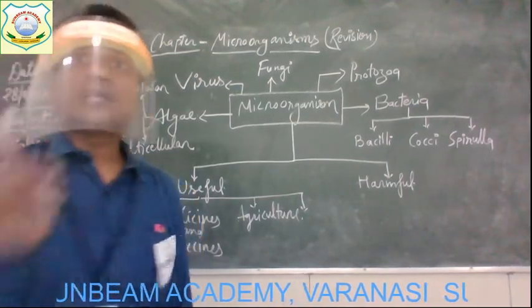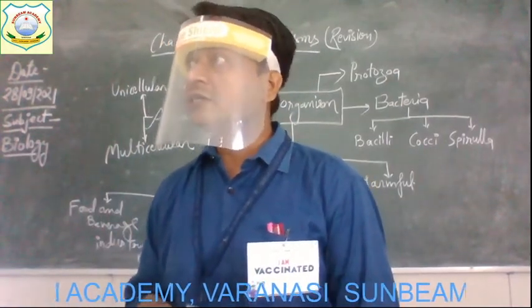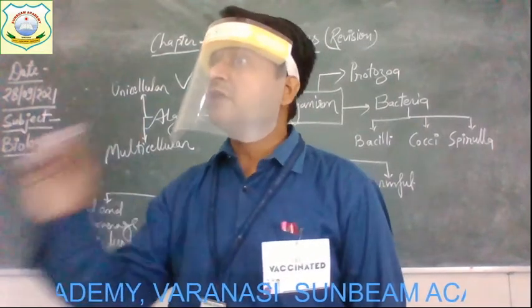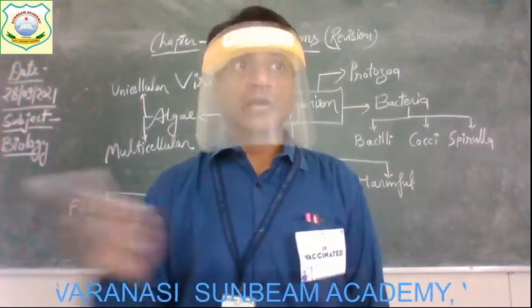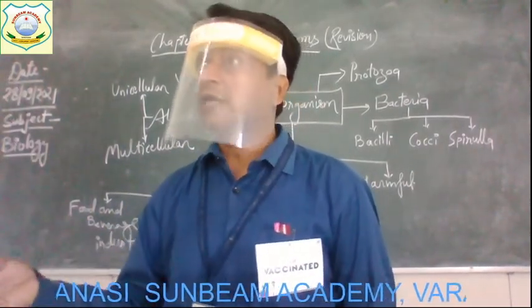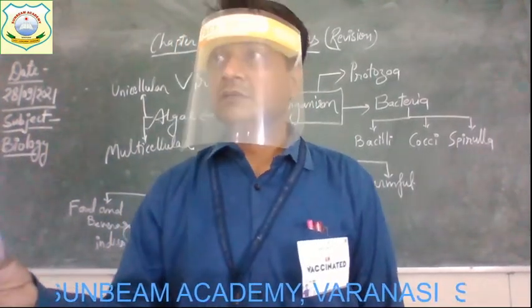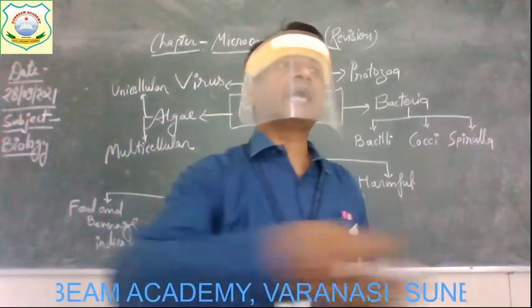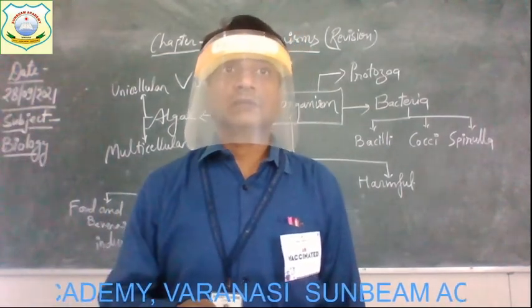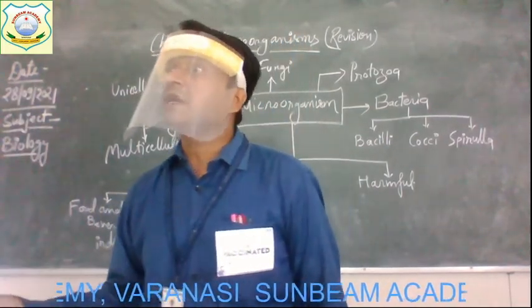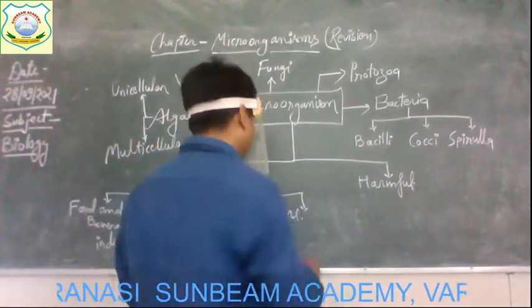You must have heard about the Rhizobium bacteria, which are found in the root nodules of leguminous plants. Is it not? And they do a very important role, that is nitrogen fixation. Conversion of atmospheric nitrogen into soluble nitrogen that can be taken by plants to produce protein. Alright. So just like that, different kinds of bacteria and microorganisms are helpful in agriculture. Get it? They are also responsible for making compost and manures by decomposing organic waste. Alright. And the next role is there.